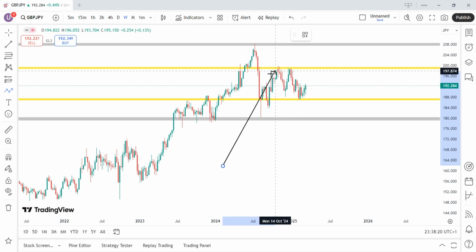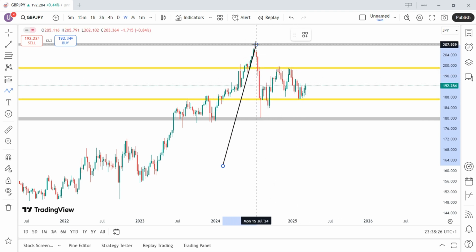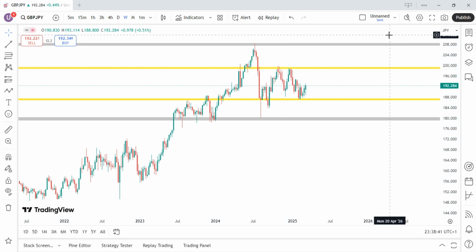We are still moving inside the zone, suggesting that weekly we are ranging, because we have created this higher high on a weekly time frame and created another higher low. Price refused to move up again, rather price is consolidating inside the zone. So let's go down to the daily time frame for further analysis.